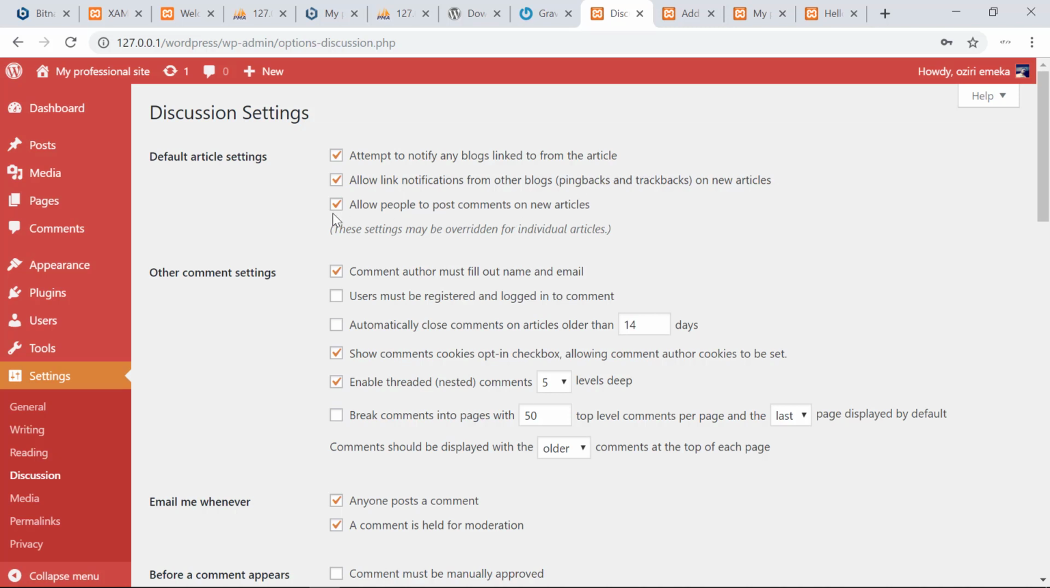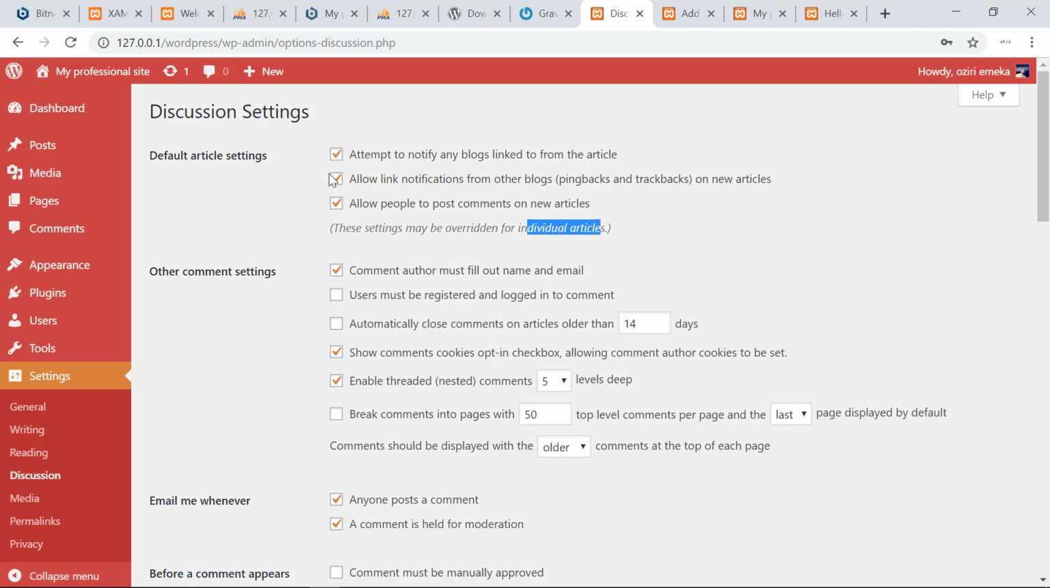Crazy, right? Now the next one we have is allow people to post comments on new articles. If you don't want people to post comments on new articles, you uncheck this, and if you want, you check the box. Now this setting may be overridden for individual articles. That means there's an option for us to override the settings when we post them one by one.